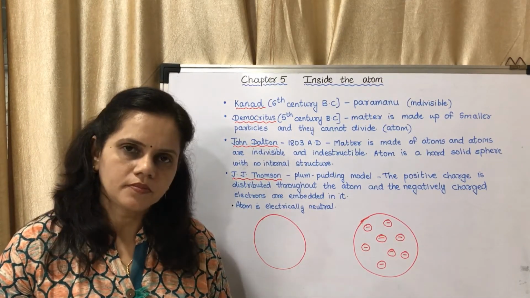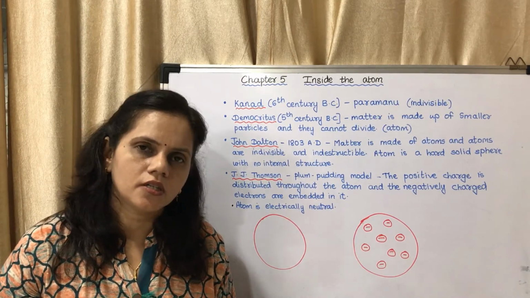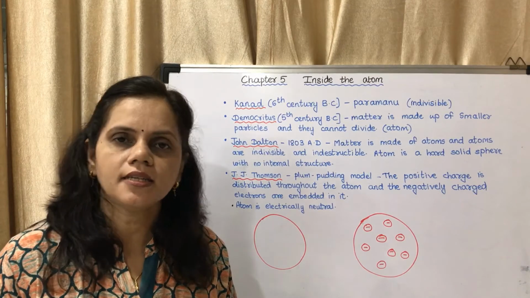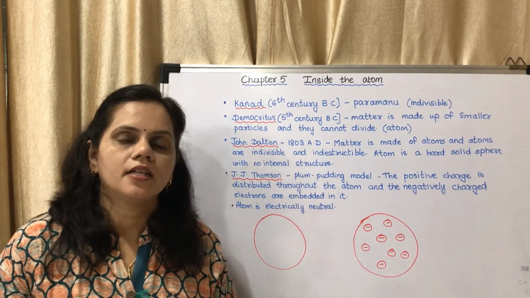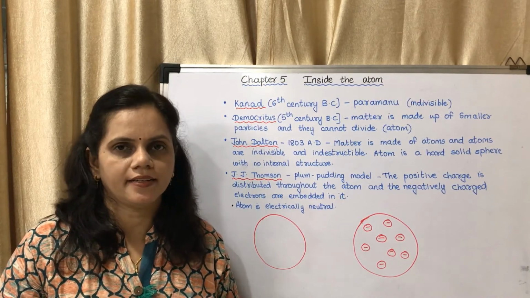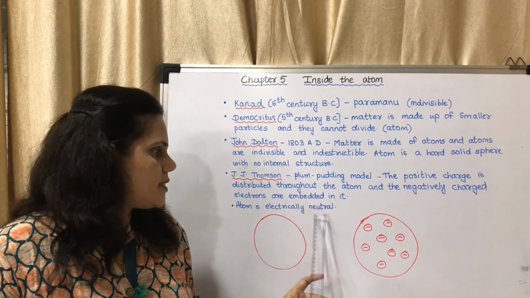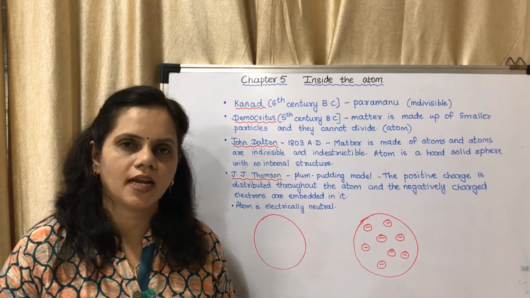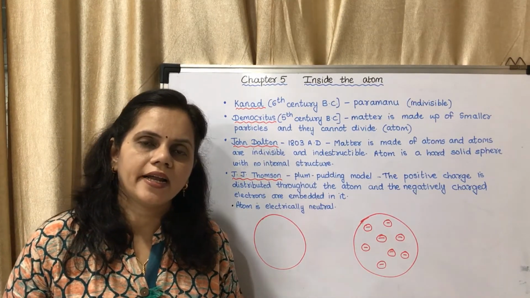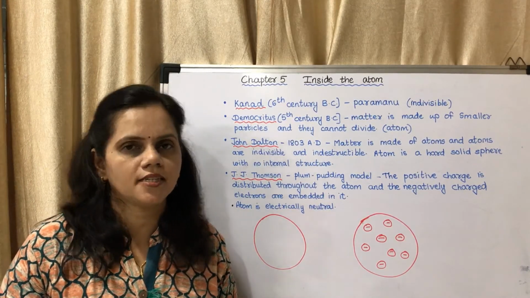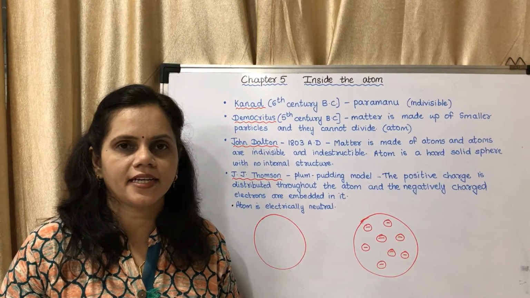So he told that there is positive charge and there is negative charge, and the number of positive charges is equal to the number of negative charges. So atom is electrically neutral. He also told that atom is electrically neutral. Why is an atom electrically neutral? Because the number of positive charges is equal to the number of negative charges.